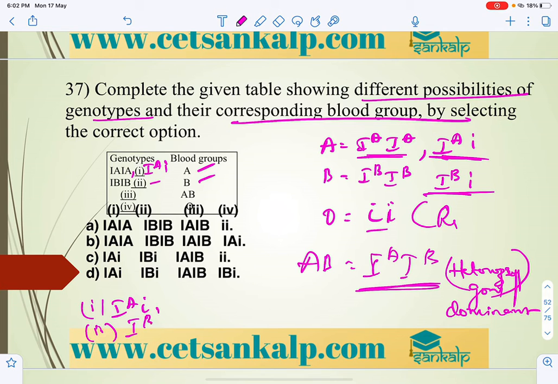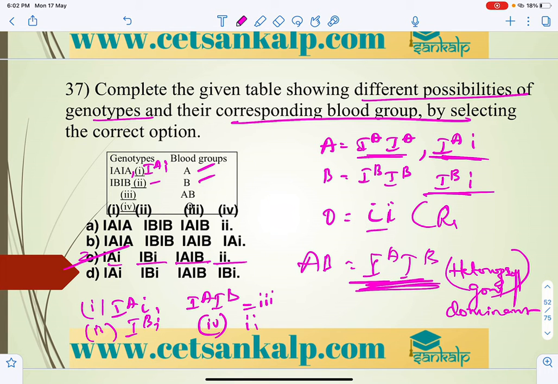And then AB is always IAIB. This is the third. And the fourth one, O, is ii. So the answer is C.